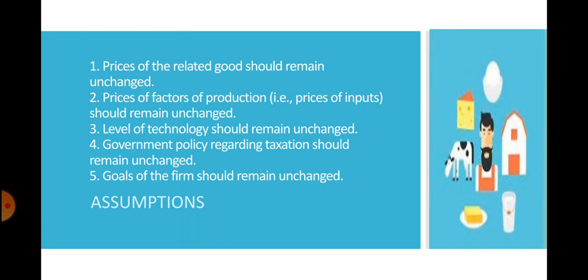Now, what are these other factors which are kept constant while establishing the law of supply? These are prices of related goods, price of factors of production or inputs, state of technology, government policy regarding taxation, and goals of the firm. So these are the factors which affect supply of a commodity except own price, which are kept constant in order to establish the law of supply.